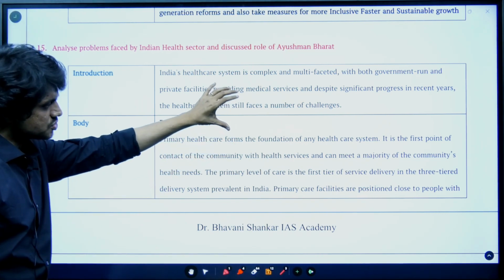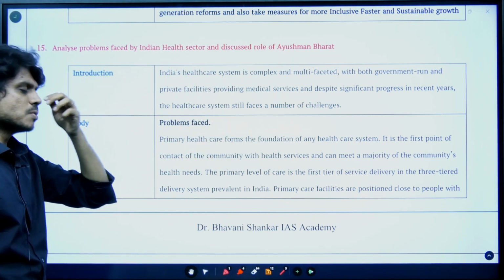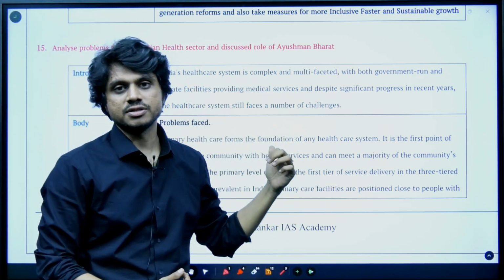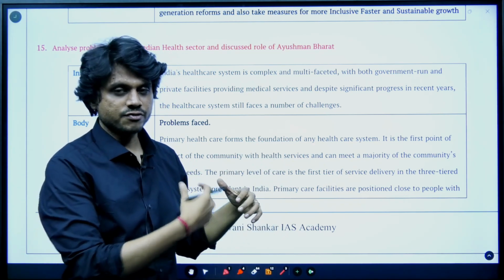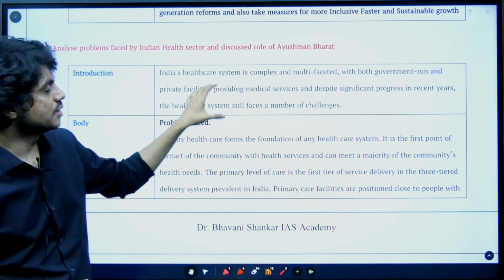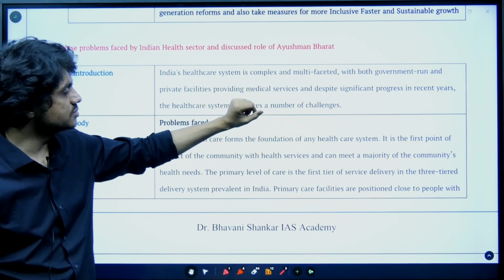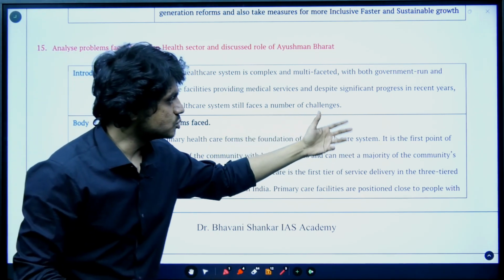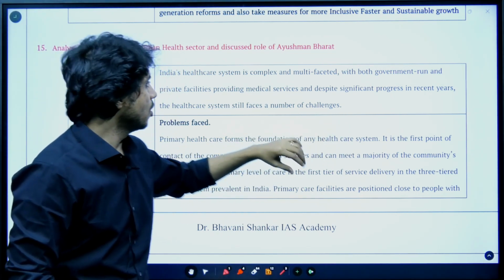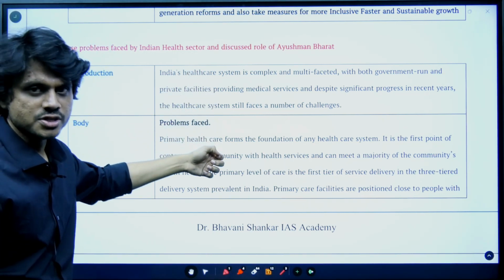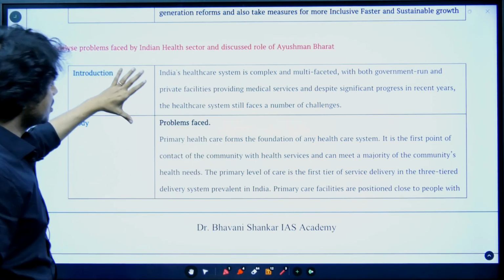So let's try. This is a very important question because Ayushman Bharat is in the news, and the essay can also be asked. That's the reason I have tried to include this. There is a topic of inclusive growth. They can ask here, or they can ask in the social justice part, or else they can ask simply directly under the heading of health and education, which is mentioned in your economy section. So let's try to understand.